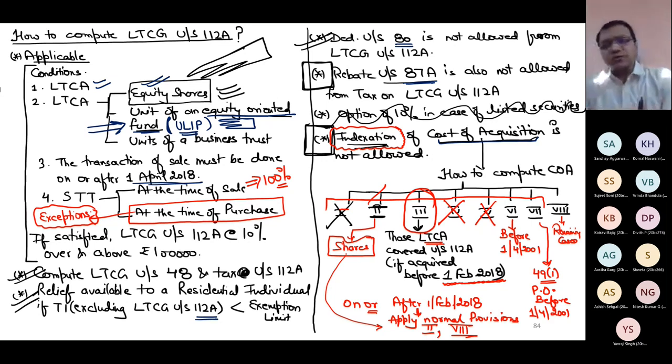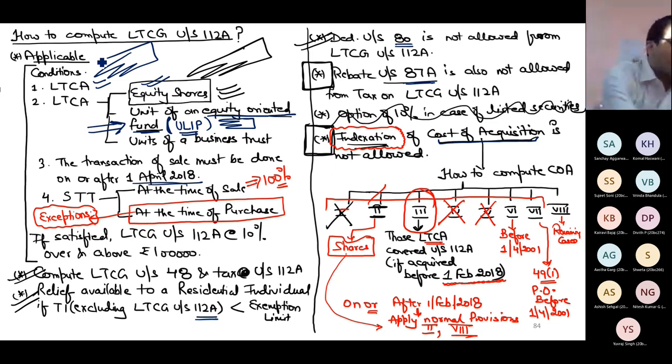Once you determine cost of acquisition, you will not do indexation. Though the asset is long term, still you cannot do any indexation. That's it. And let us start discussing the numerical, and then you will find it very easy and interesting.